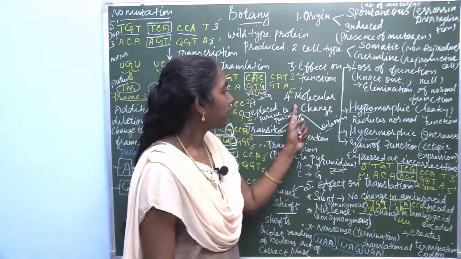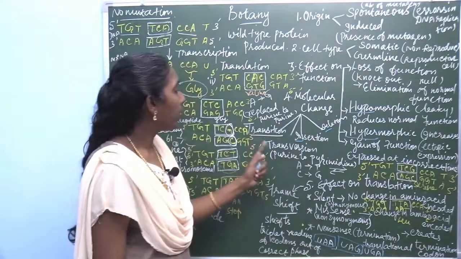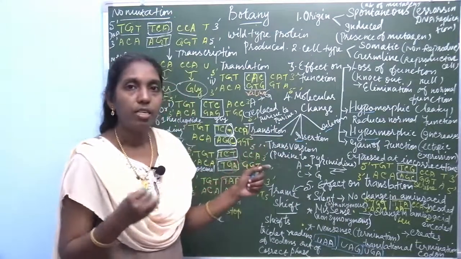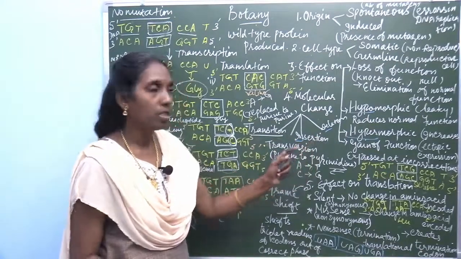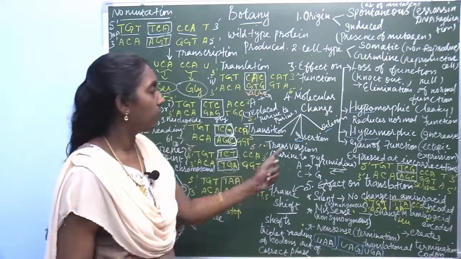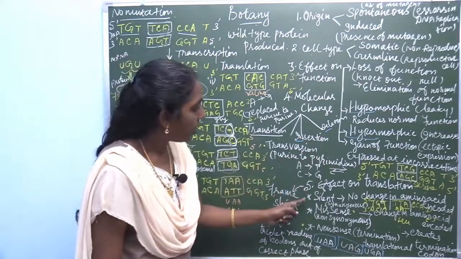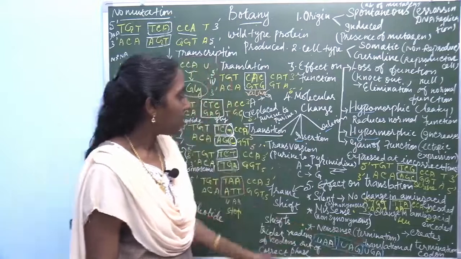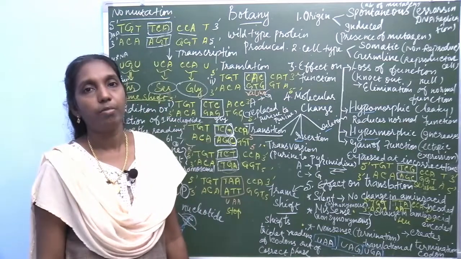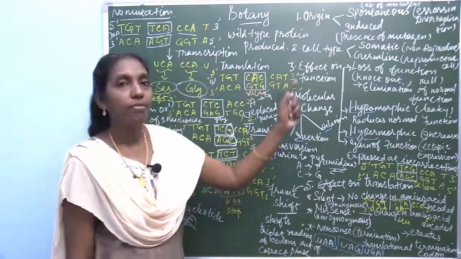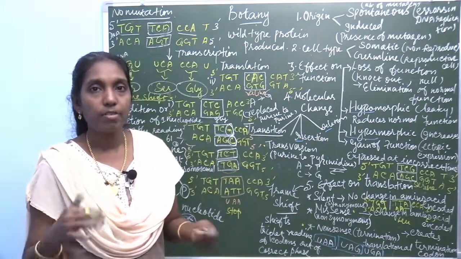Then the fourth one, molecular change. Based on molecular change, there are 4 different types of mutation: transition, transversion, insertion and deletion. Insertion and deletion are collectively called indel mutation, because of the 'in' and 'del'. Then, based on the effect on translation: silent mutation, missense mutation, nonsense mutation and frame shift mutation. These are all different types of gene mutation. The second type is chromosomal mutation, which we will see in the next class.